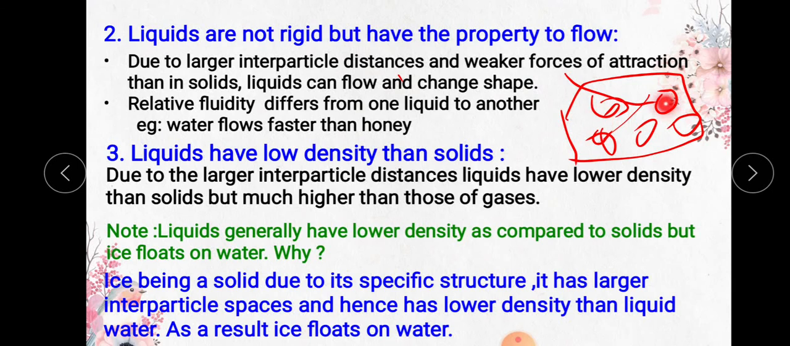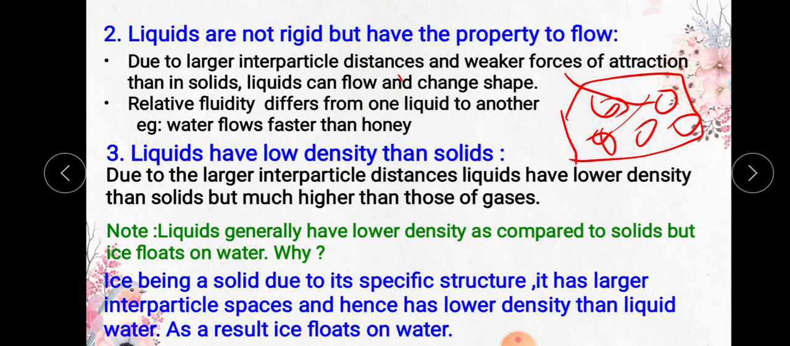If more space is found between the particles, then we call the force of attraction weak. So due to this weaker force of attraction, liquids can flow easily, and they can change to the shape of any container or vessel. Relative fluidity differs from one liquid to another. Even the flow nature is different from one substance to another. As you saw, water can flow very fast, but honey or milk flow very slowly. That's why the rate of flow also differs from one liquid to another.